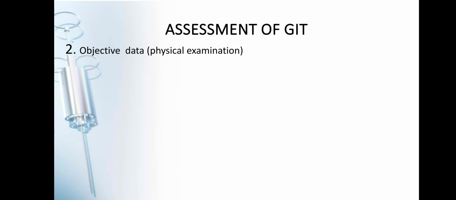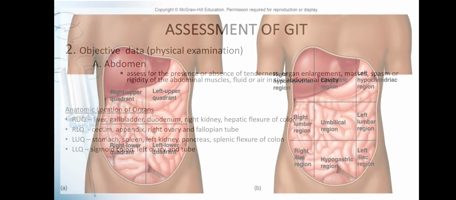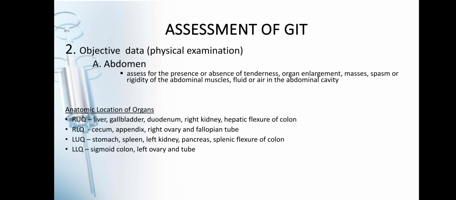Now, so, let's go on the objective data. So, ito na po yung head-to-toe assessment natin. So, ano po yung mga i-assess natin? So, the first one is assess for the presence or absence of tenderness, organ enlargement, masses, and spasm or rigidity of the abdominal muscles, fluid or air in the abdominal cavity. So, ito po yung mga anatomic location of specific organs na kailangan i-assess ninyo.